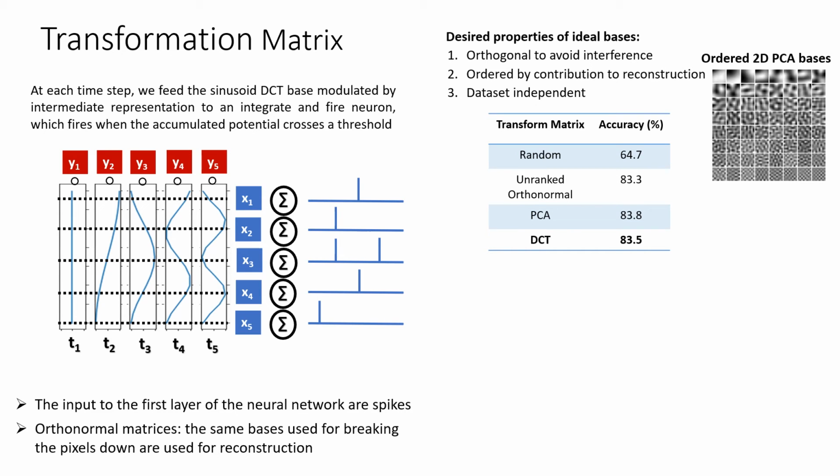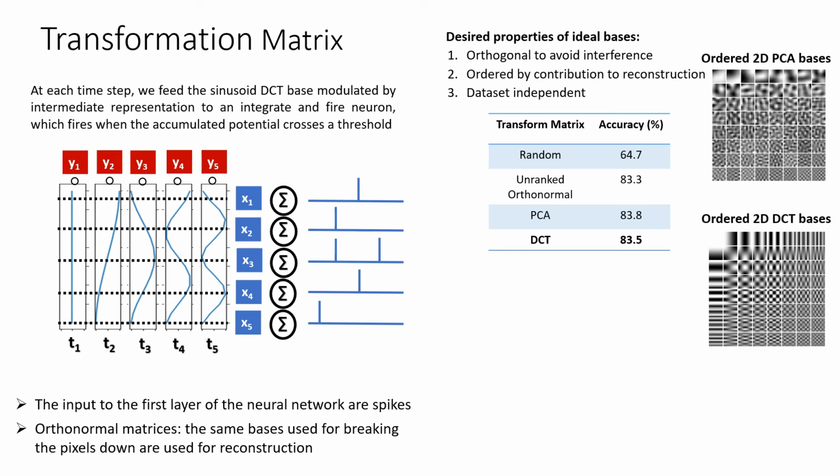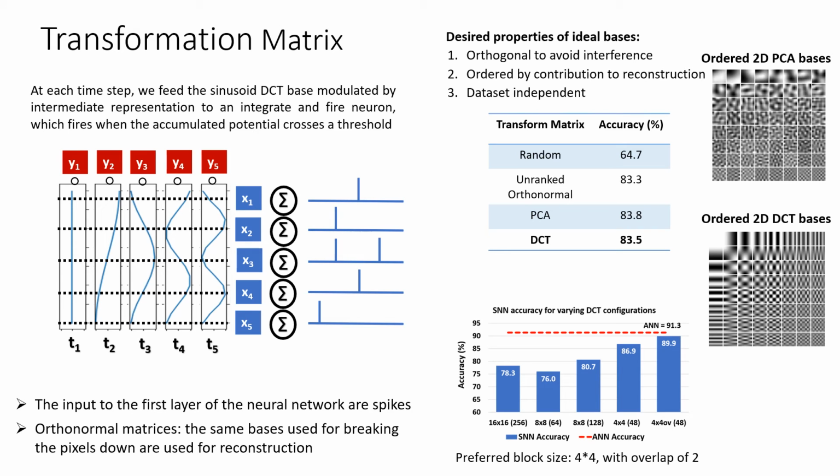Taking inspiration from JPEG compression, we perform DCD and PCA on 8x8 blocks of the images of CIFAR10 with no overlap and visualize what they look like. The choice of block size and overlap are hyperparameters, and we show that using a 4x4 block with overlap of 2 resulted in the lowest accuracy drop compared to an ANN.